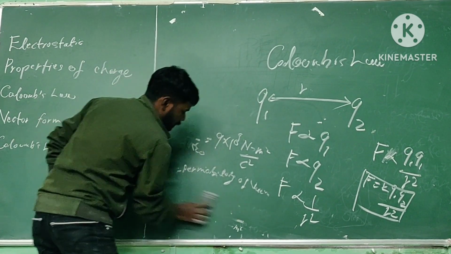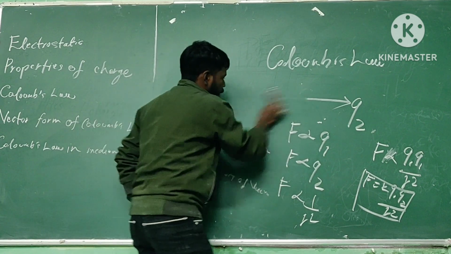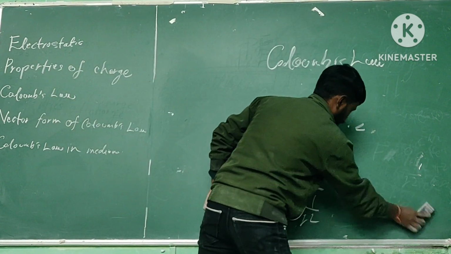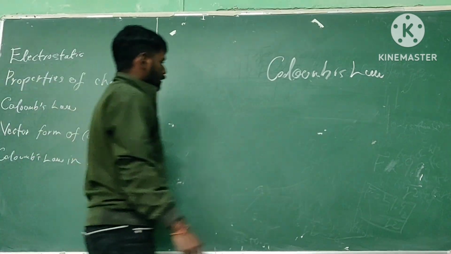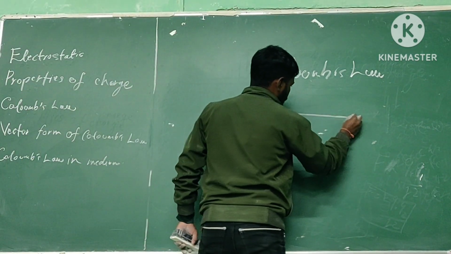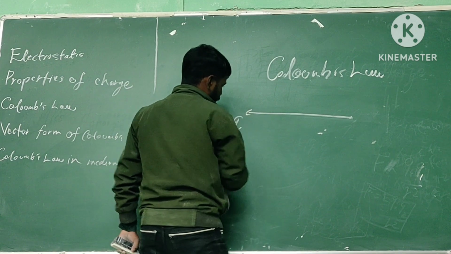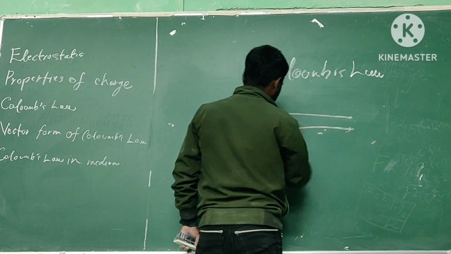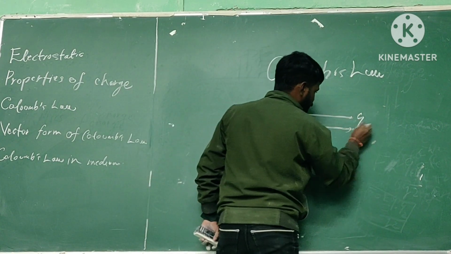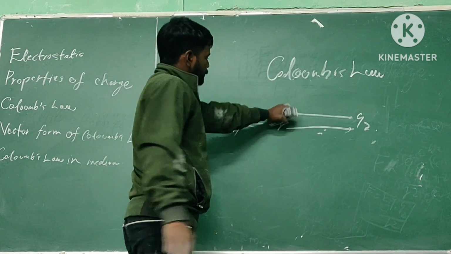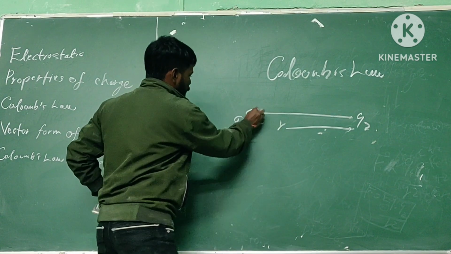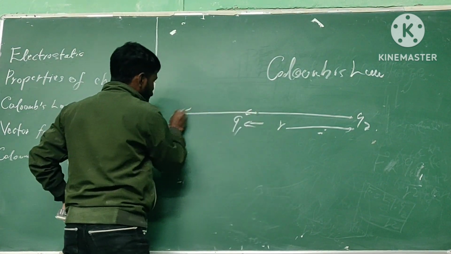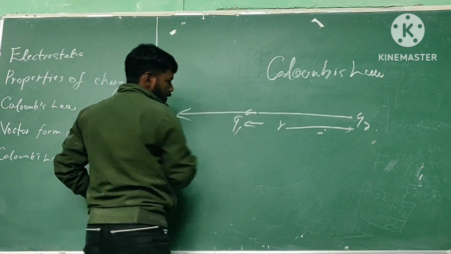Now we will see two other points related to Coulomb's law. Let's say one charge q1 is here, and at a distance r from q1 another charge q2 is there. We see in this situation the force acting on q1 is always along the line joining both charges.